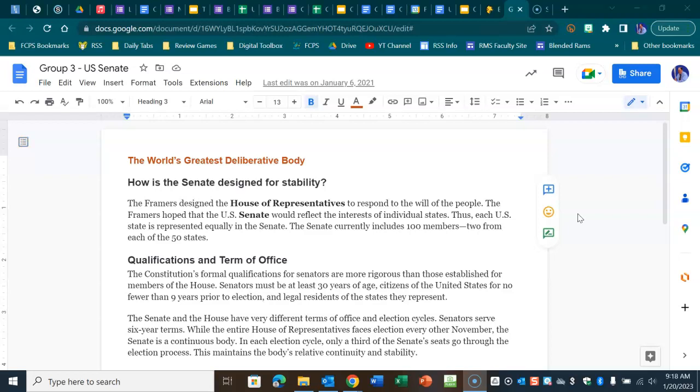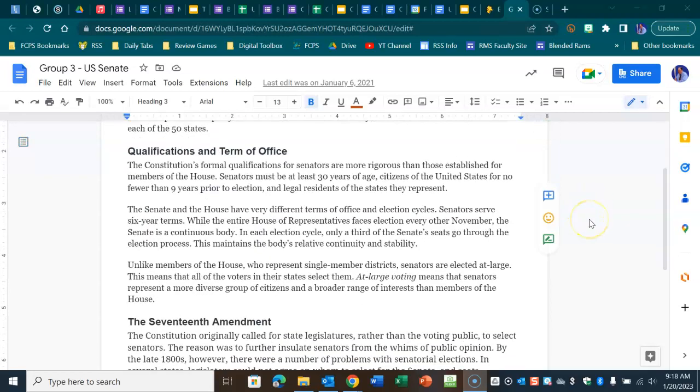The framers designed the House of Representatives to respond to the will of the people. The framers hoped that the U.S. Senate would reflect the interests of individual states. Thus, each U.S. state is represented equally in the U.S. Senate. The Senate currently includes 100 members, 2 from each of the 50 states.